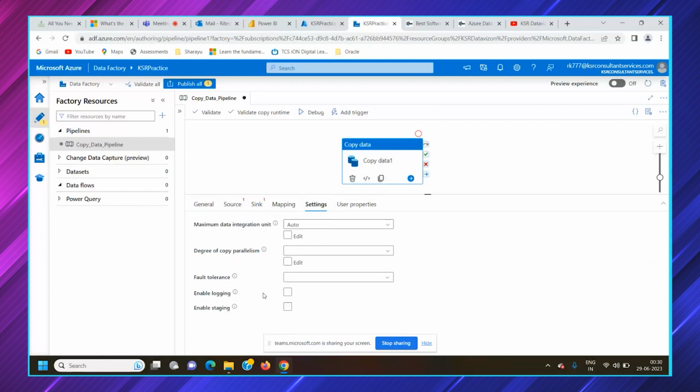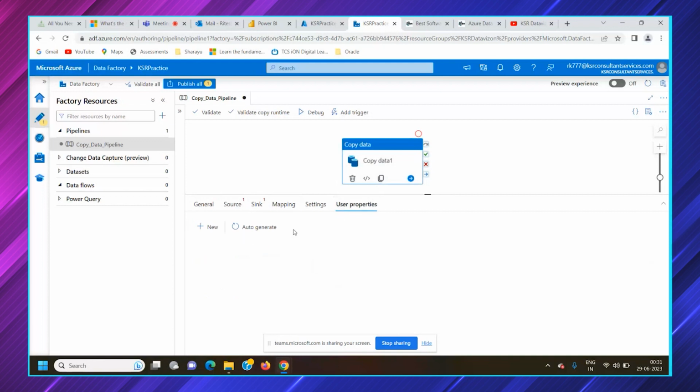There's a settings tab available here with fault tolerance and degree of copy parallelism. These are all options available in the settings tab, and there's a user properties option available here. So our primary focus would be on these four options: the general, source, sink, and mapping.